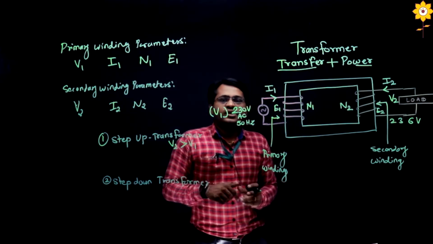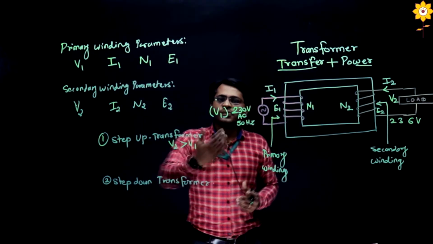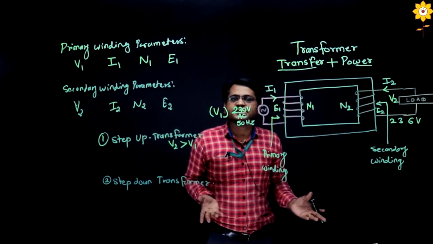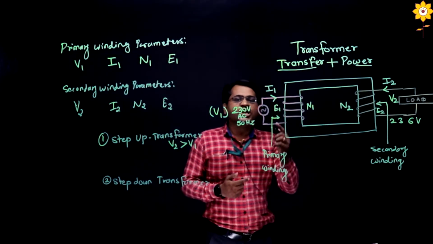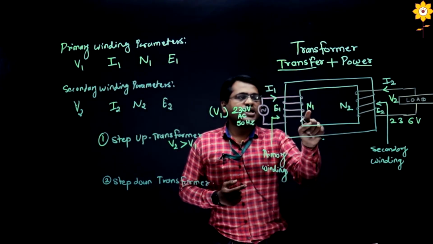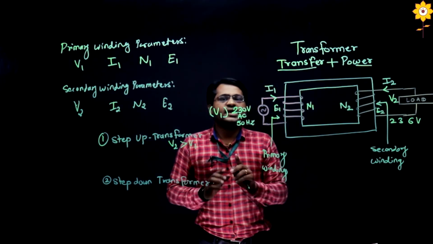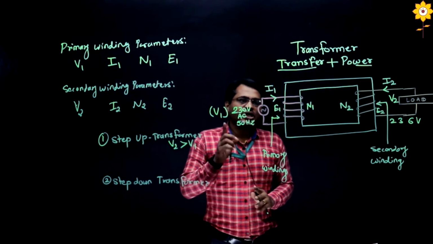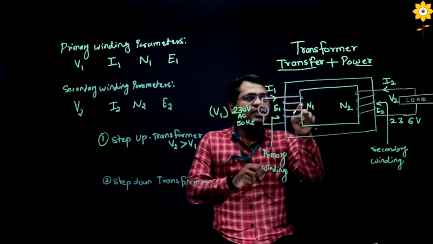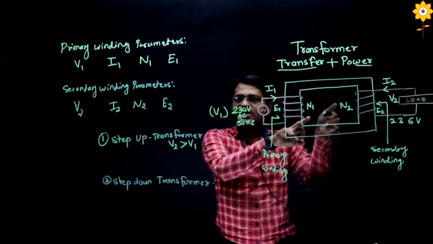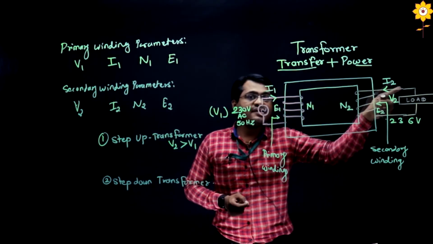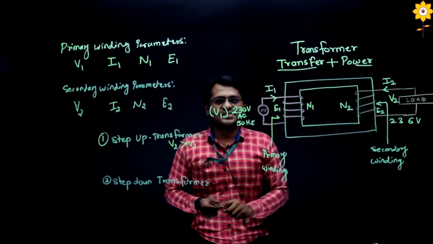Yes, and keep in mind, you will be shocked. Our input is 230. How can we get more than 230 from the transformer? Yes, it's possible. This is because we have the number of turns, N1 and N2. Keep in mind a very simple concept. If N1 is greater than N2, then the voltage across N1 is greater and the voltage across N2 is lower. If N2 is greater than N1, then the voltage at secondary is more and the voltage at primary is less.